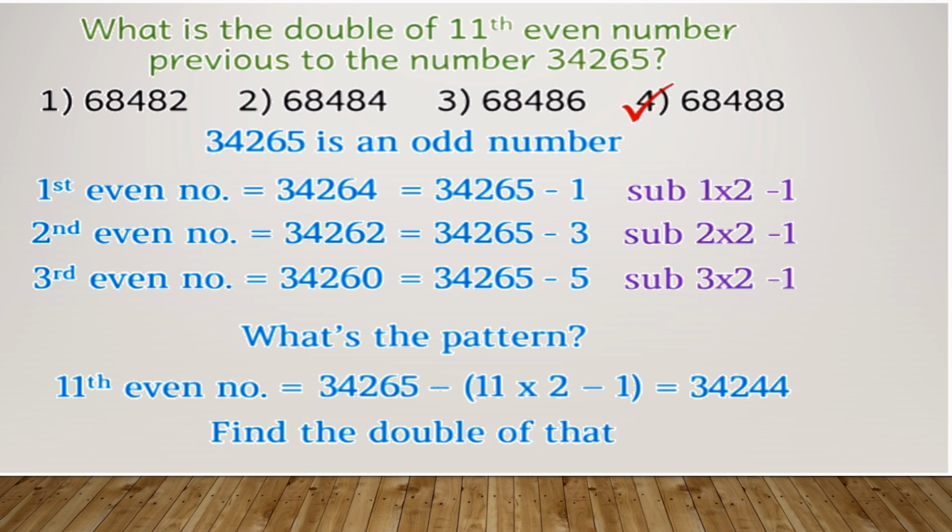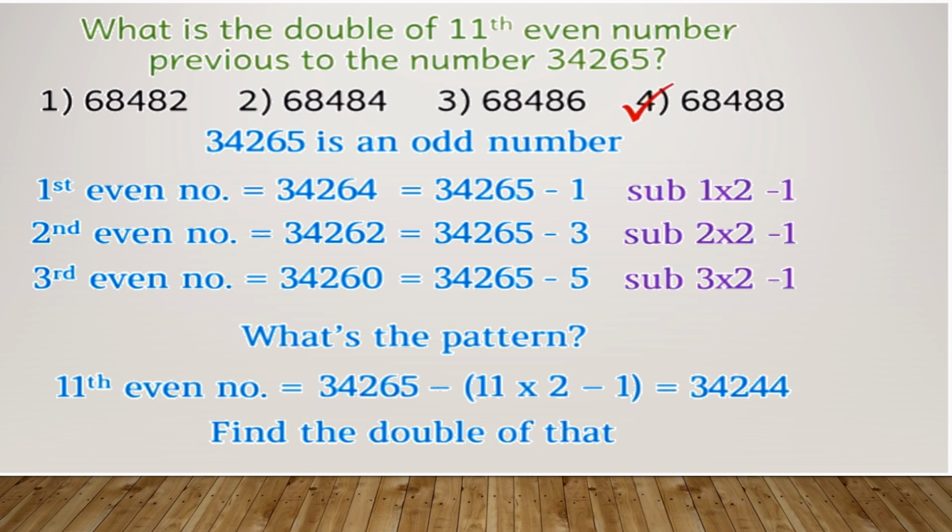You subtracted 5 from the odd number that we have, that is 34,265 minus 5. So what we did is we subtracted the number multiplied by 2 and minus 1. So this is the pattern. If you got this pattern, you can easily find out the 11th number. We can directly jump to the 11th even number by using this pattern.